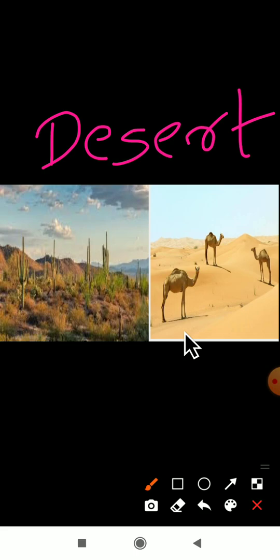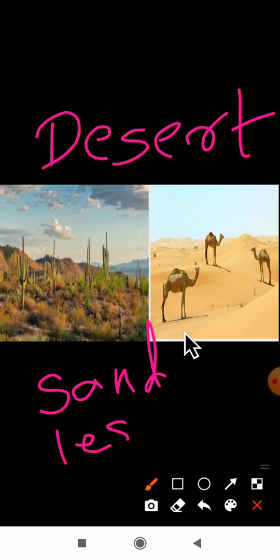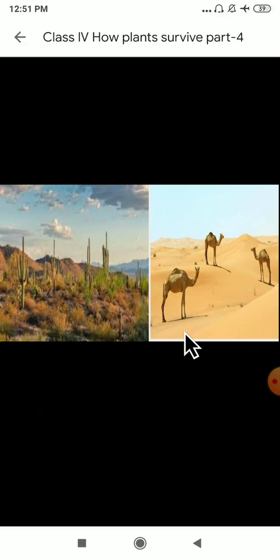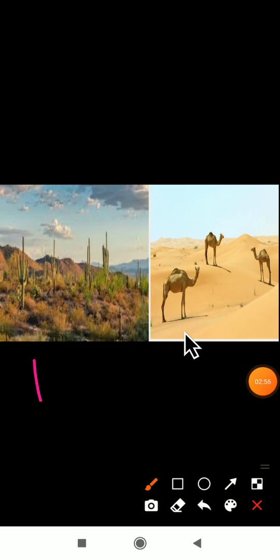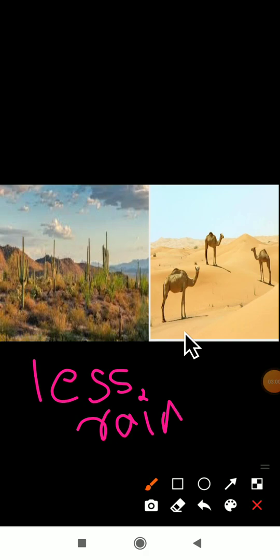The desert place is covered with almost all sand only, and there is less water. These deserts receive very less rainfall. Here I am telling the meaning of a desert.